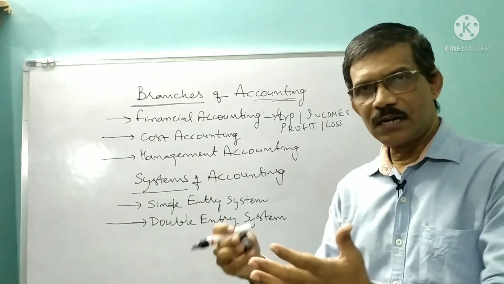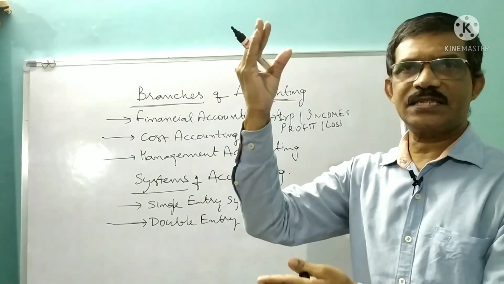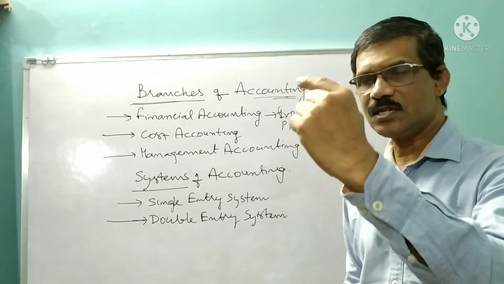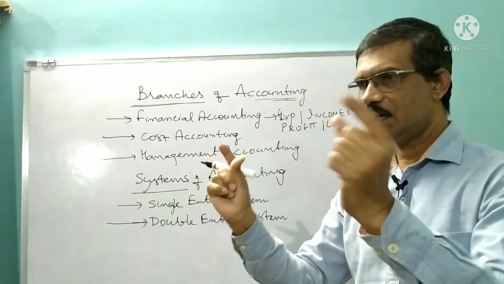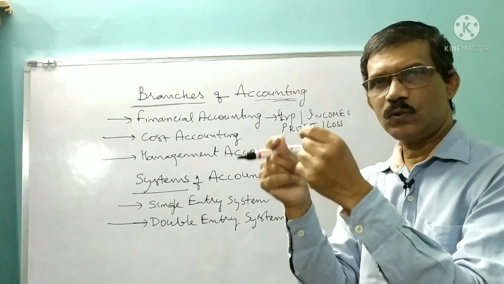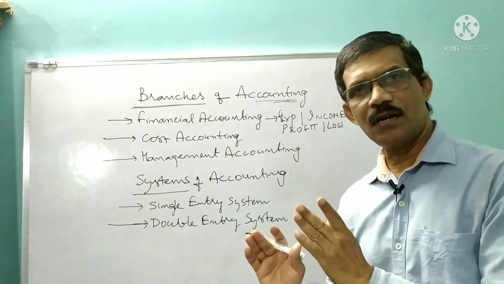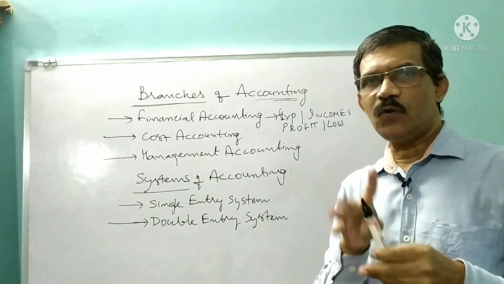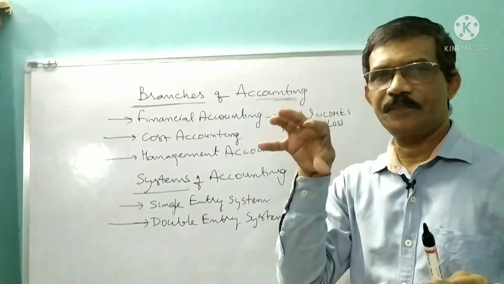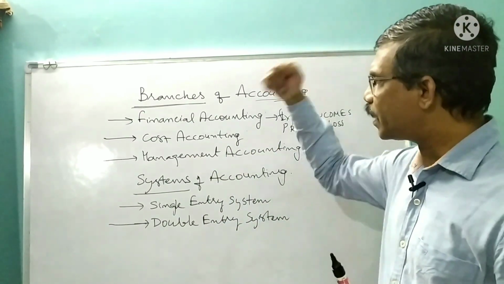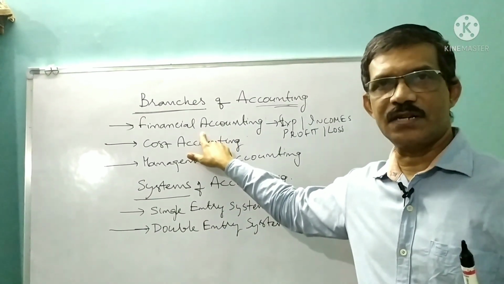Suppose in 1 year, unfortunately, expenses exceed your income, you incur loss. So compare income and expense, and you will come to know your profit or your loss. When you focus on these financial aspects, that branch is known as financial accounting.